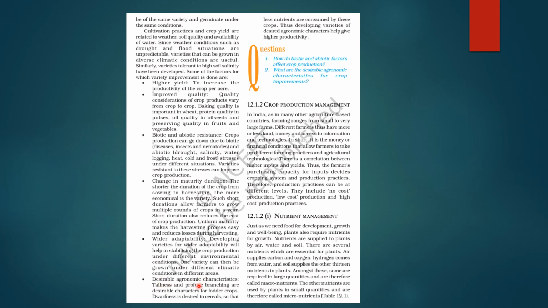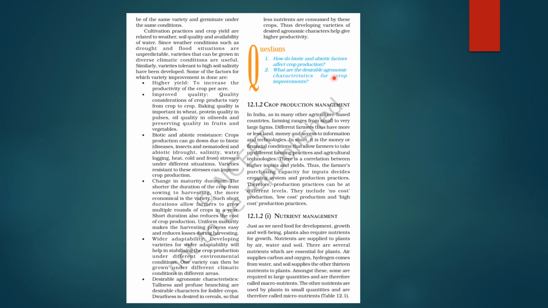Last is desirable agronomic characters. So tallness or profuse branching are desirable characteristics for fodder crops. So dwarfness is desired in cereals, okay, so that less nutrients are consumed by these crops. So developing varieties of desired agronomic characters helps give higher productivity, right?